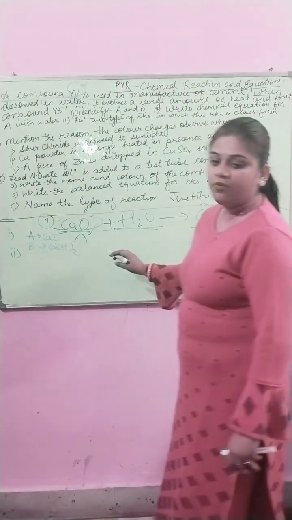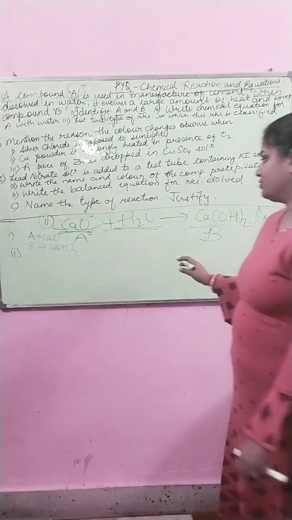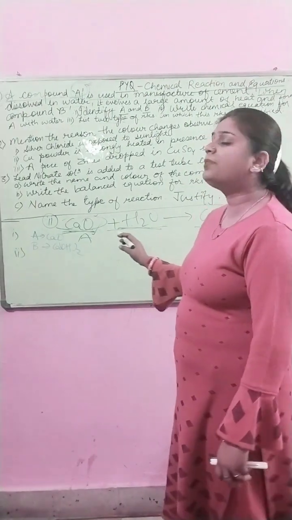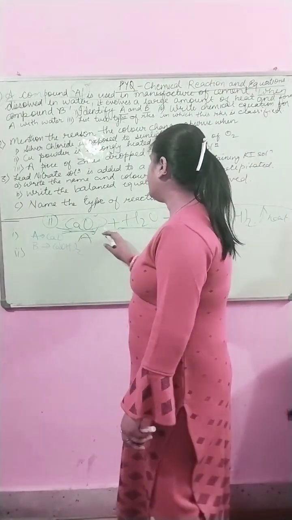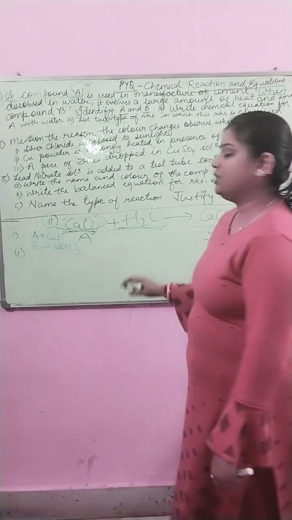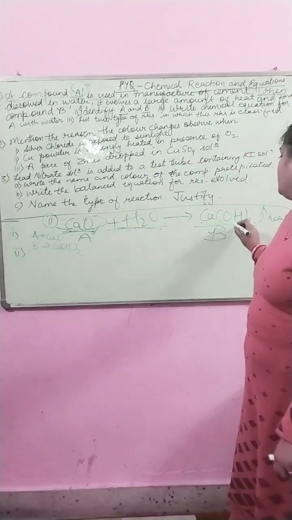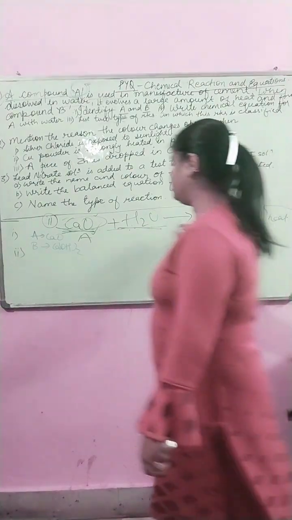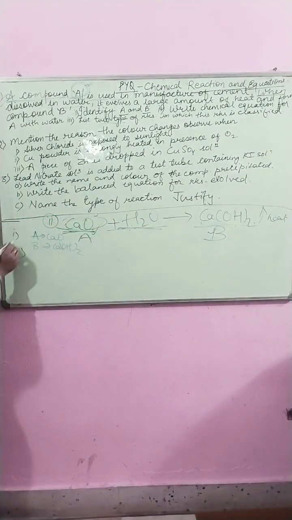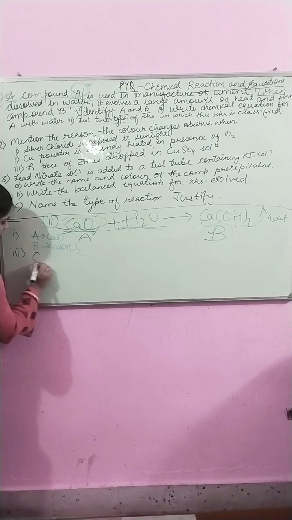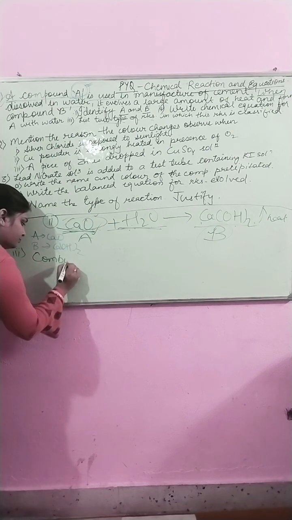This is a type of combination reaction. Combination simply means you are combining two things. Calcium oxide is combined with water to get calcium hydroxide. So you will write in answer number 3: this is a type of combination reaction.